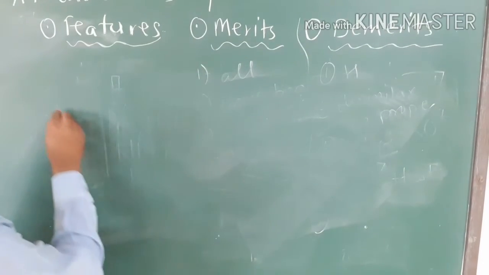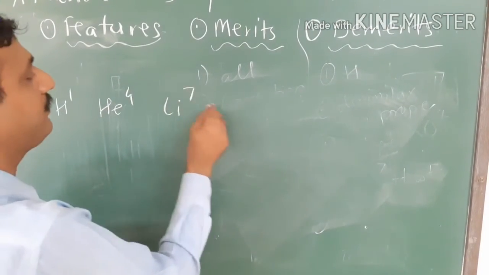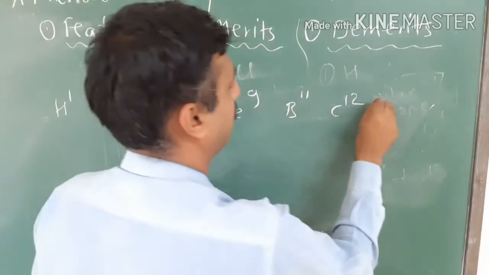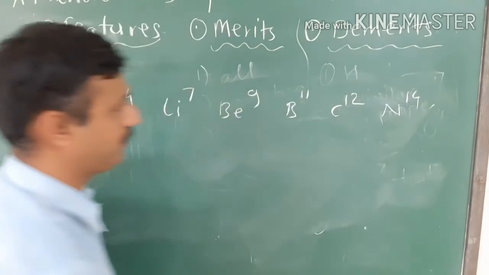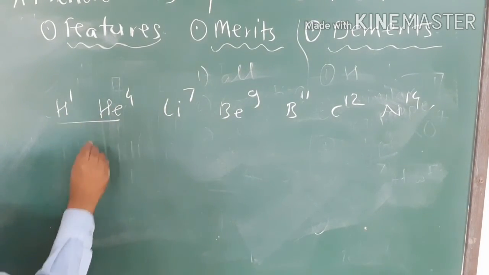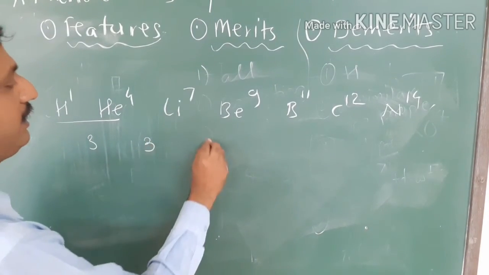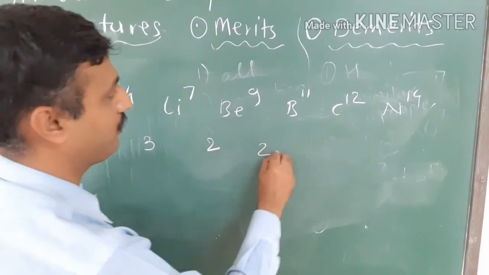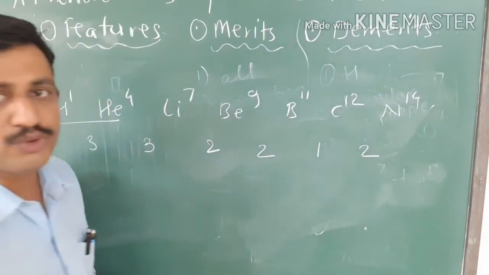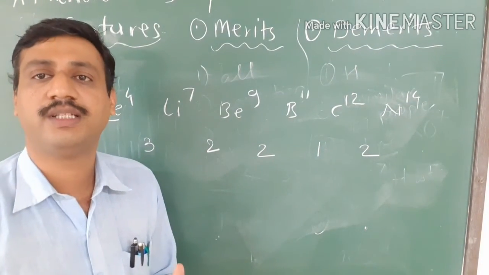Say for example hydrogen, then helium, then lithium, beryllium, boron, carbon, nitrogen. Take these examples only. So what is the difference between the atomic weight of the first and second element? The difference is of 3. Here the difference is of 3. Here the difference is of 2. Here the difference is of 2. Here the difference is of 1. Here the difference is of 2 again. So the difference in atomic weights between the subsequent elements is not uniform.